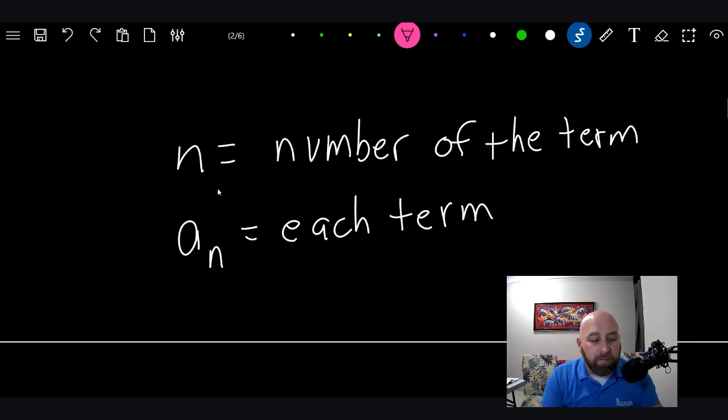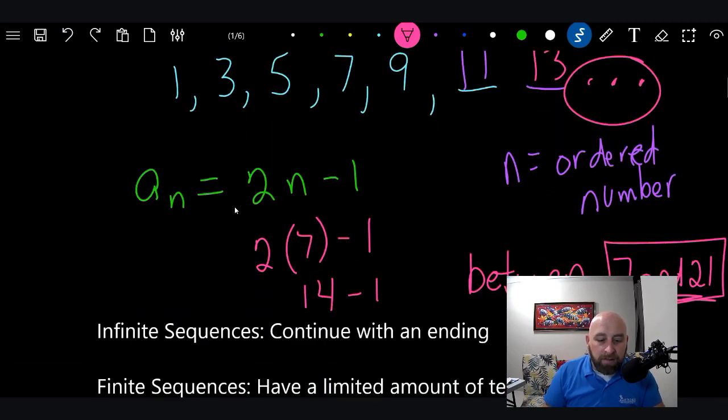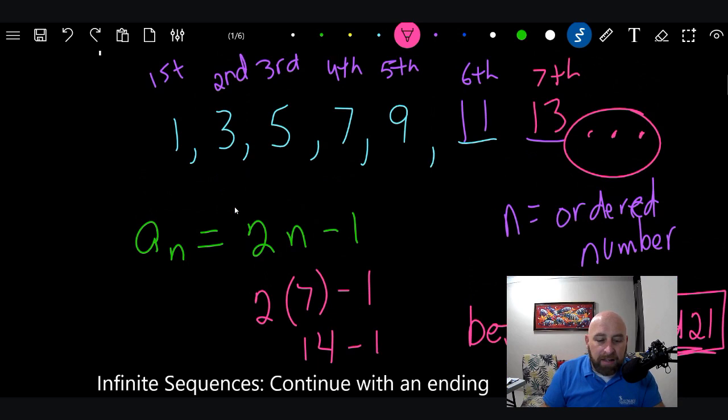In the algorithm, n is the number of the term, not the number itself. A lot of students mess this up. So they'll come here and say, okay, n is, for instance, 11. No, n is not 11. N is 6 because it's the sixth term.